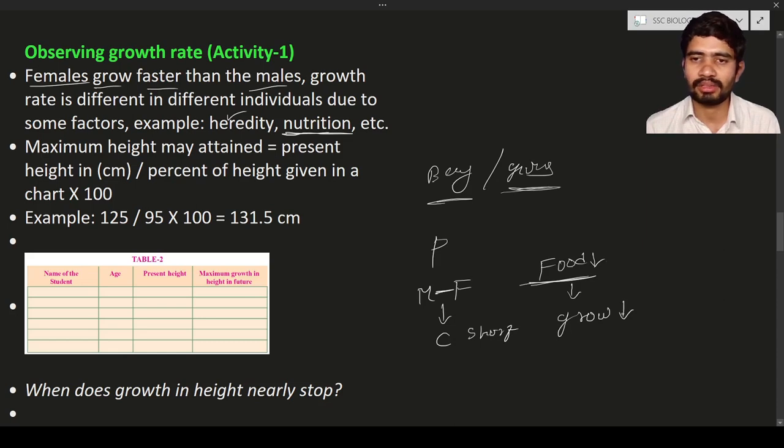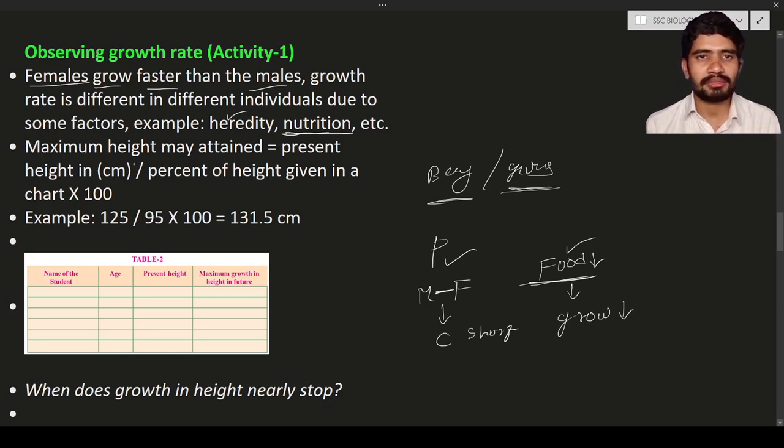So this is one of the reasons why individuals will not grow. One is heredity, another is poor nutrition. Poor nutrition means less amount of food material and low quality food. These are the reasons why people will not grow much.